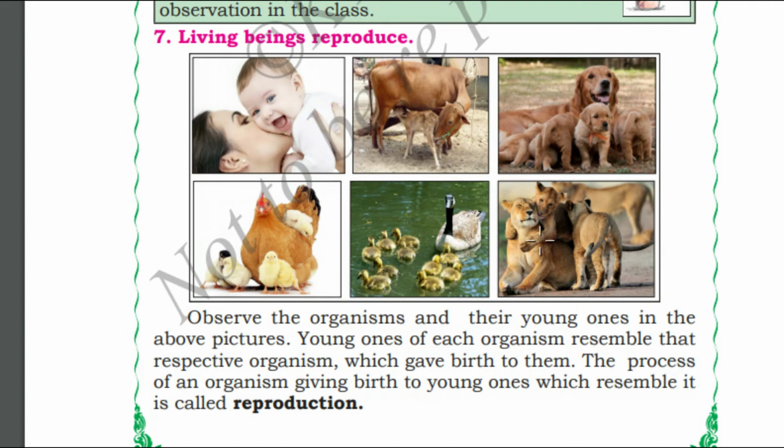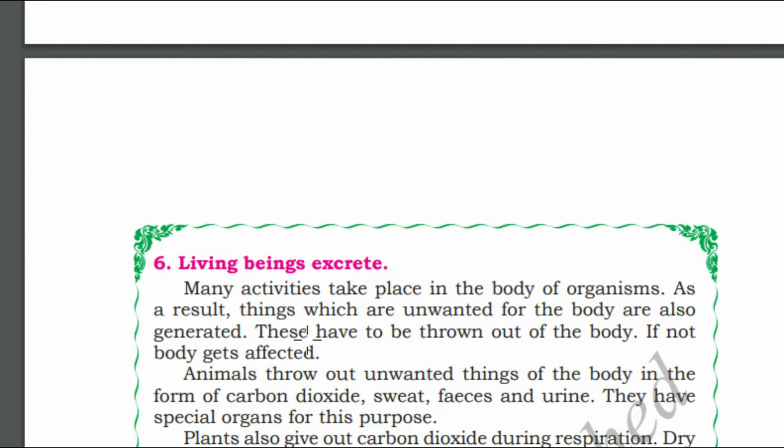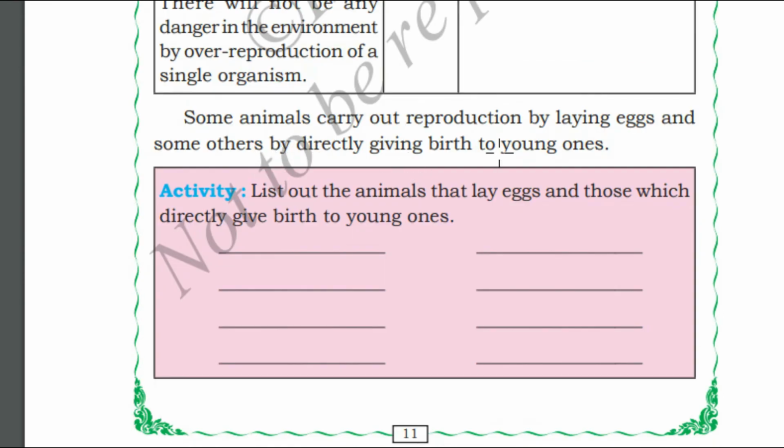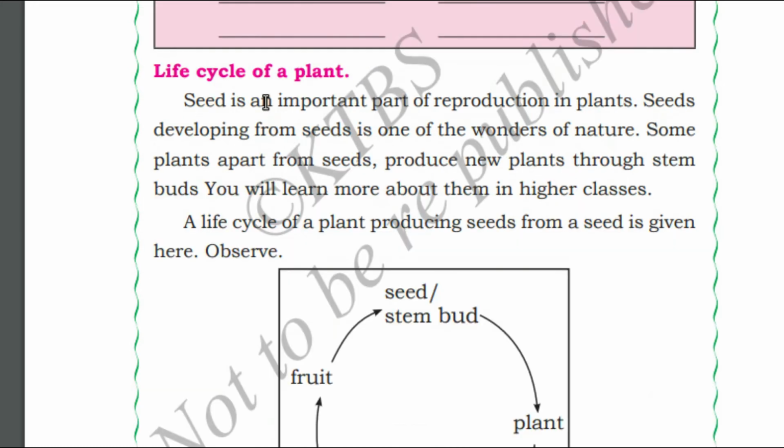You can also notice that the cub is similar to the mother. Hens are similar to their younger ones. Even cows are similar to their younger ones. The process of an organism giving birth to young ones which resemble it is called reproduction. Some animals reproduce by laying eggs, like hens, and some others directly give birth to young ones, like human beings.